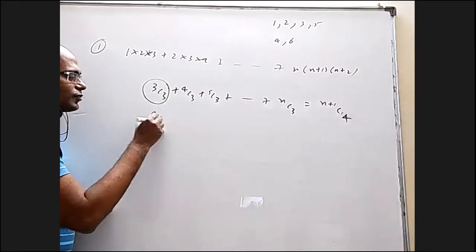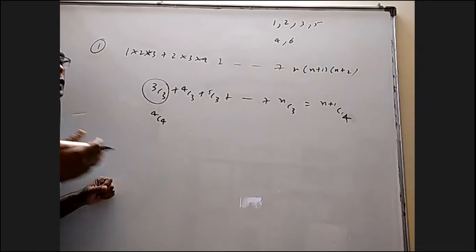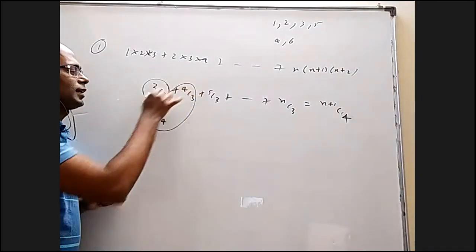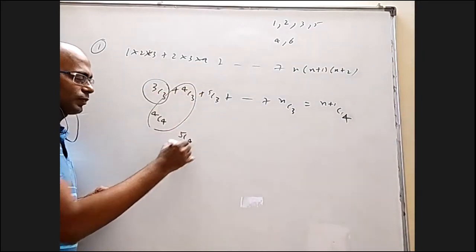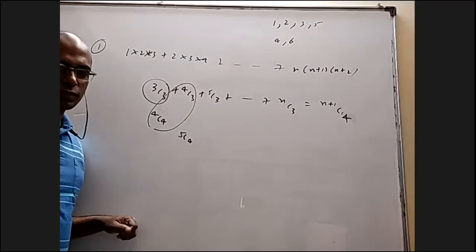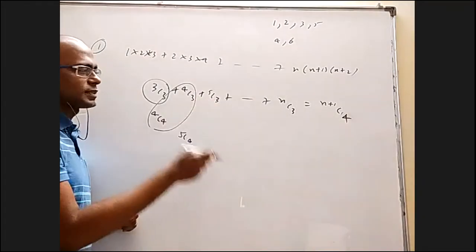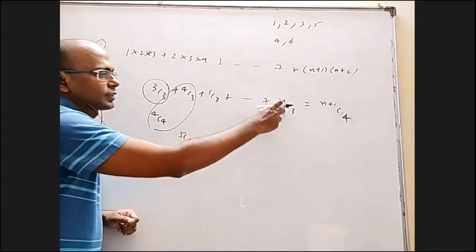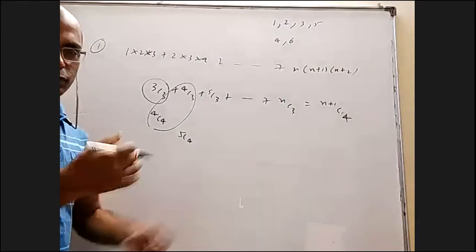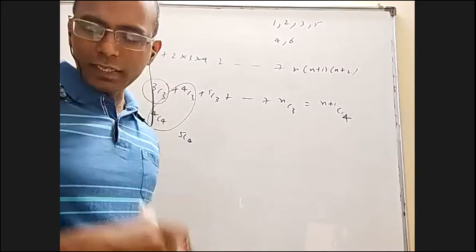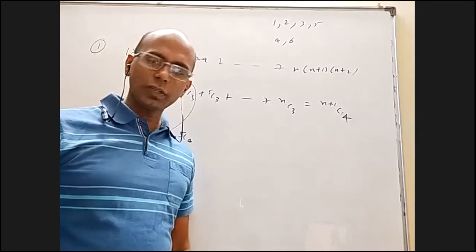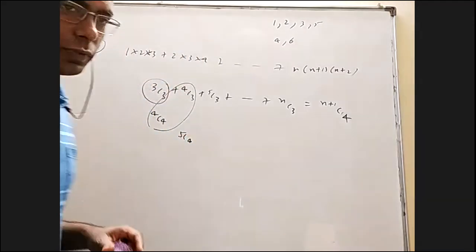3c3, we can write it as 4c4. Now it's like a chain reaction. This plus this is 5c4. NCR plus NCR plus 1 is n plus 1 CR plus 1. This plus this will be 6c4. This plus this will be 7c4. Like that, finally we'll get n plus 1 c4, repeatedly using NCR plus NCR plus 1 equal to n plus 1 CR plus 1.